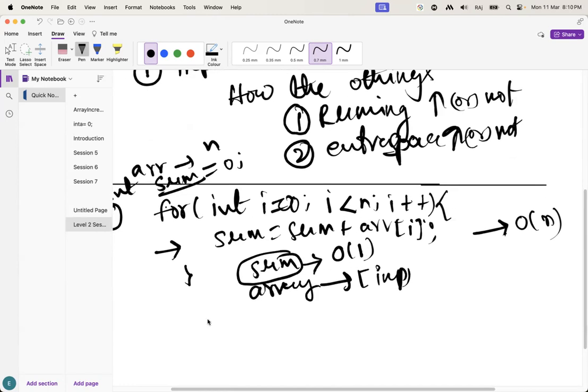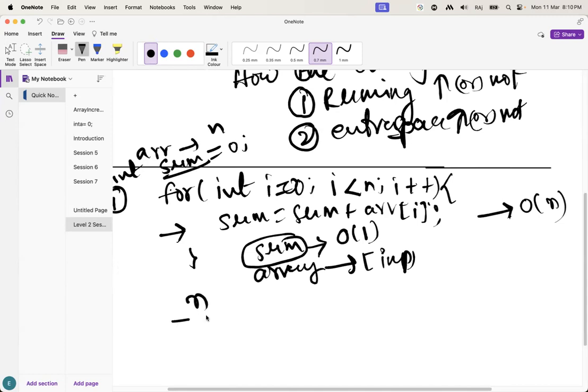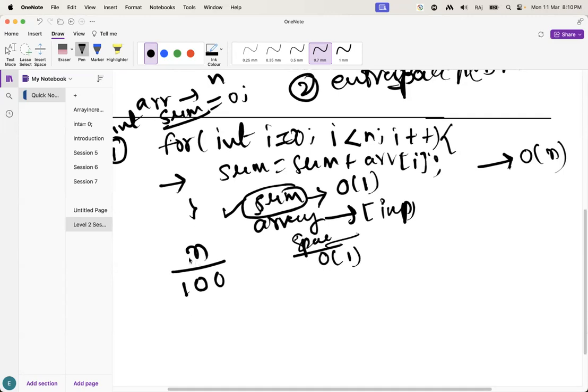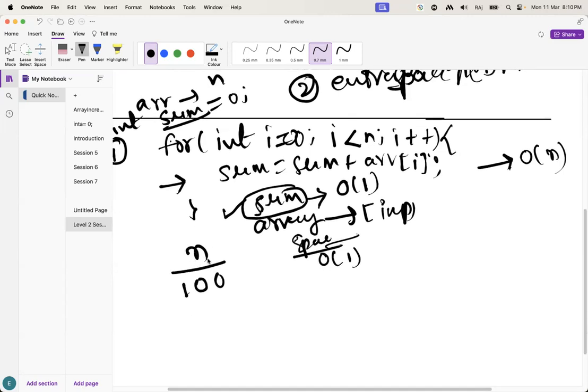Here if the size of the array, let's suppose n value is 100, input size is 100. What will be the space complexity, guys? The extra space we are using is sum, right? Sum is always constant, O of 1, not changing. Suppose input size is 1000. What will happen to the space? Are we using any extra space when input size is increasing? No. So that's why it is constant.